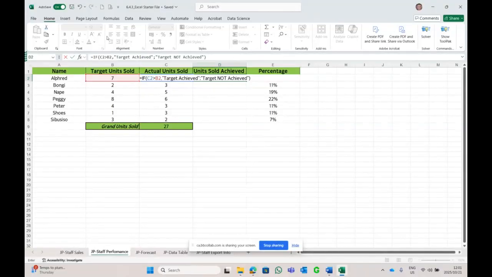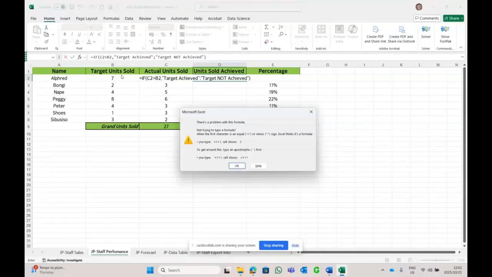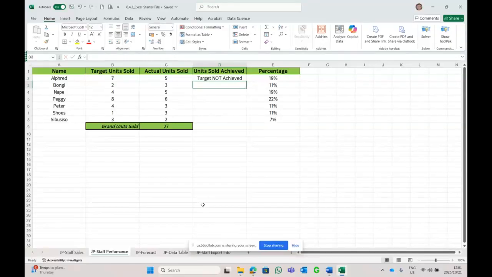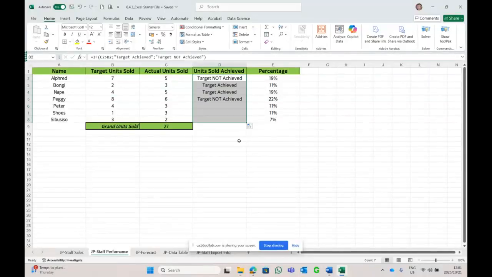Let's see the formula. There's the formula in the top over there. If C2 is more than B2, if the actual is more than the target, let's see what we get. Okay, I press enter. Oh, because I used a comma there and I had to use a semicolon. Okay, makes sense. The actual is 5 and the target is 7, so that is less than that, so the target is not achieved. But it seems like this one will be achieved. That one is more than that one, it will be achieved. That one is less than that one, it will not be achieved. So let's see the rest and autofill down.